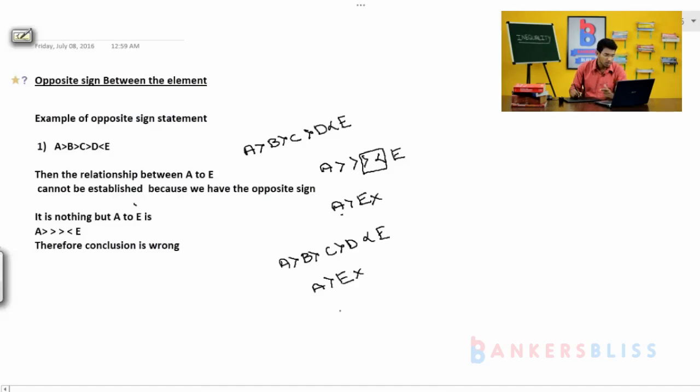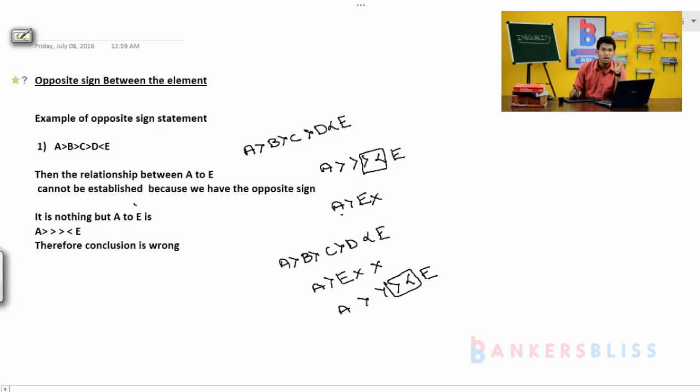Why? Because from A to E we have greater, greater, greater, and another one is lesser. When we have this type of sign, and they are asking A greater than E, definitely the conclusion is wrong. Why is the conclusion considered wrong?